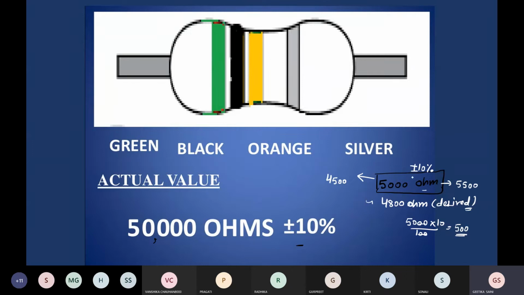So plus minus means if the value is 10% below or 10% more, in that case we can use it because it can tolerate. So in our experiment, we can use that value. So the concept of tolerance is for that purpose.